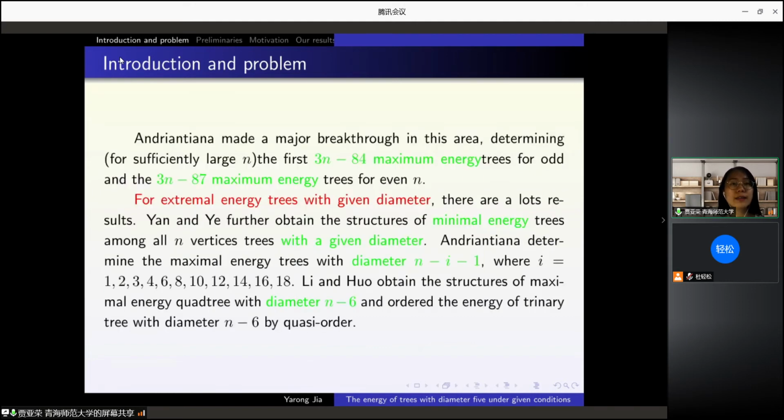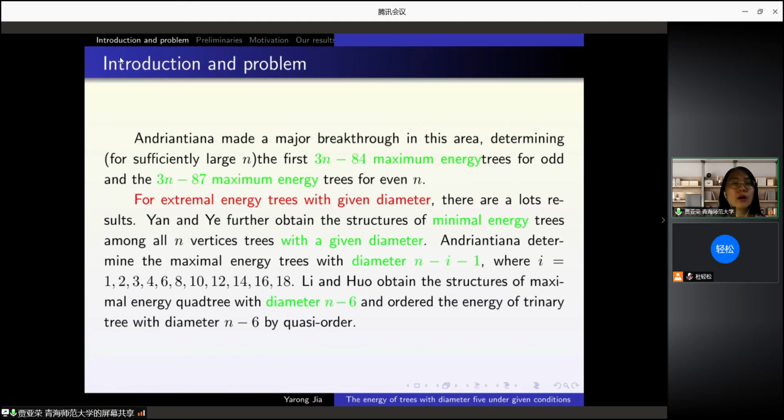Andriantiana made a major breakthrough in this area, determining the first 3n minus 84 maximum energy trees for odd n and the 3n minus 87 maximum energy trees for even n.